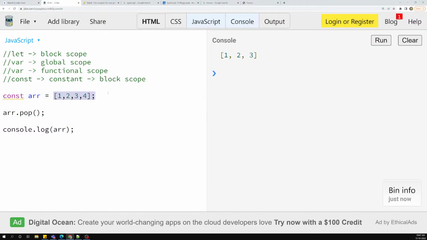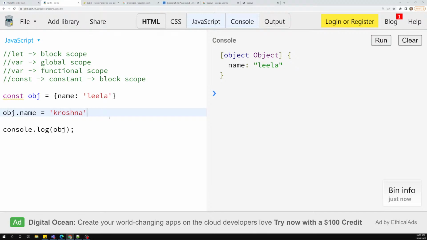In the same scenario, an object also I can do it. For example, if I have an object with name is equal to Leela, and I try to change it, now here I will do object.name is equal to Krishna or something like this. Now if I see the output, it is changing without any problem. But the meaning of the constant has been changing.